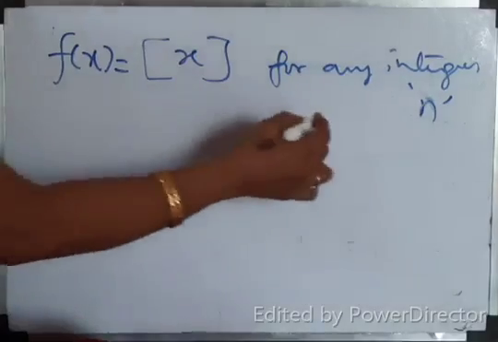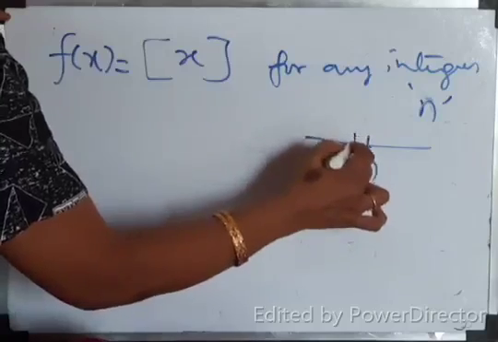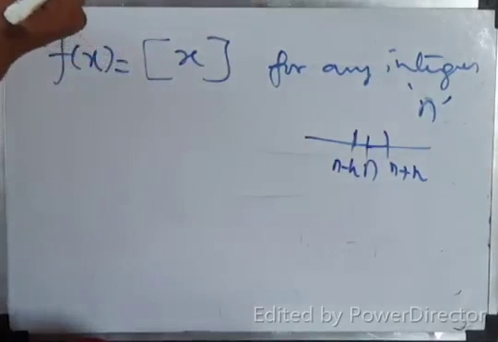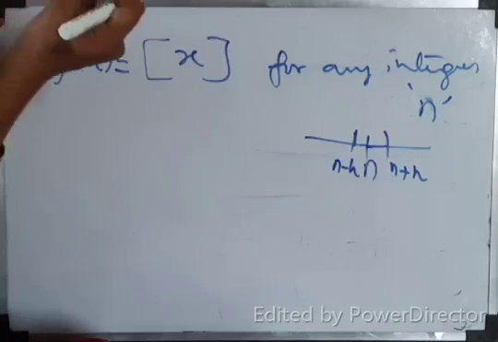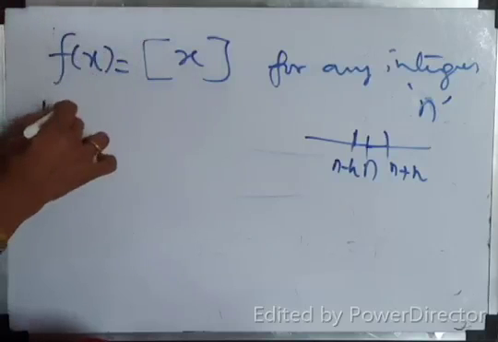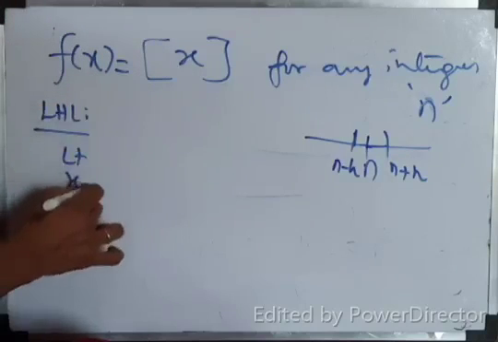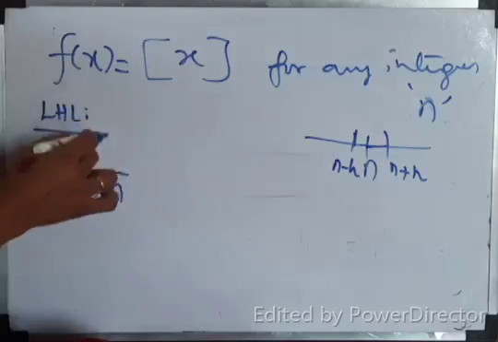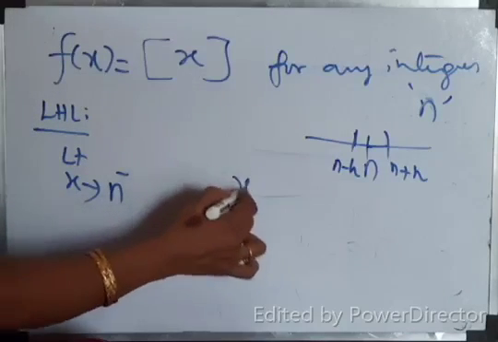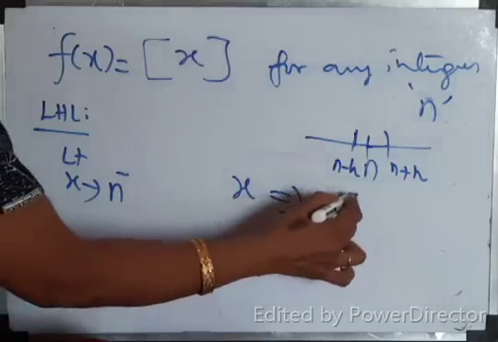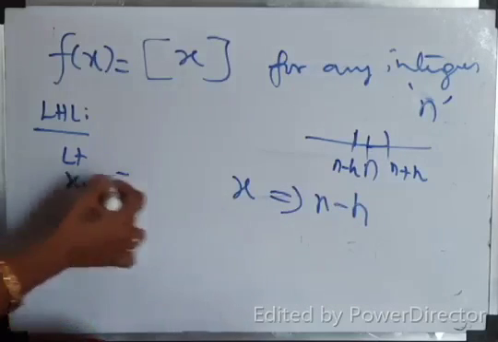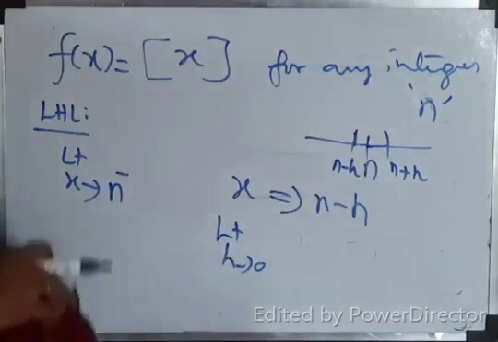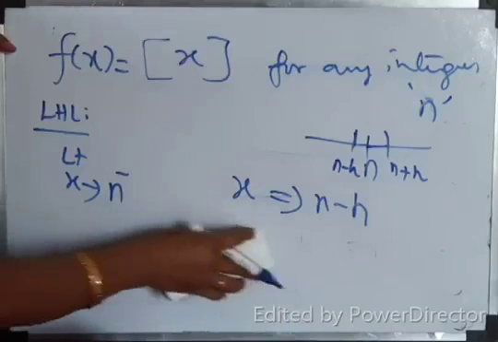Right. That means I am taking the point n. Here in this point n minus h. This point n plus h. Isn't it? The smallest value of h that you wish to take. Okay. Now for LHL, limit x tends to n minus. Instead of x, children, what to substitute? n minus h. That means what will you get? Limit h tends to 0, isn't it? Yeah, the same idea we are going to apply here.